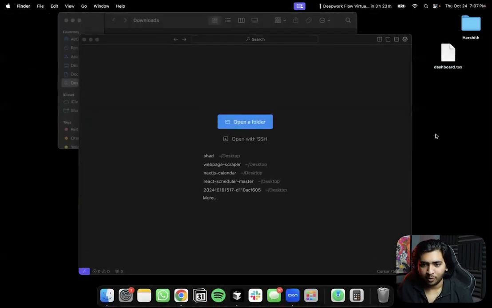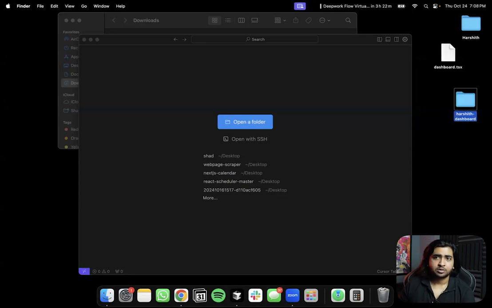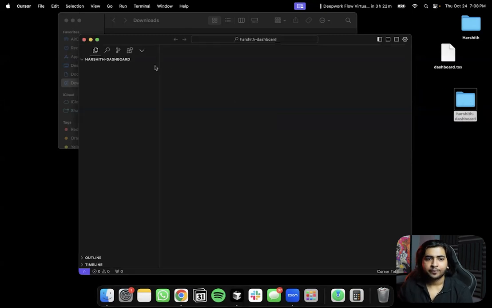So what we're going to do now is create a new folder, and what do I call it? Harshit dashboard. Yes, it's my dashboard, right? I'm building my own creator dashboard, so I'm just going to call it that. And now I can simply drag this in.